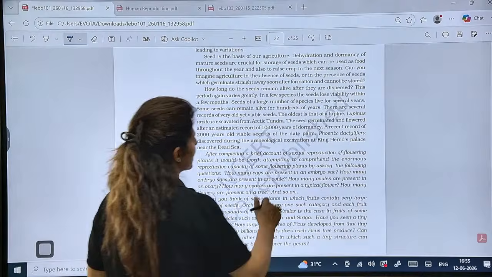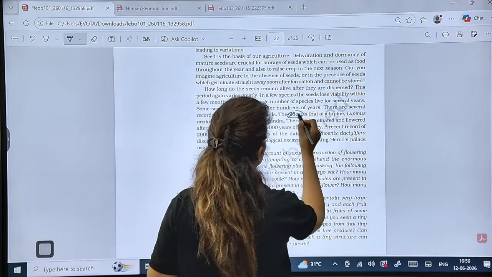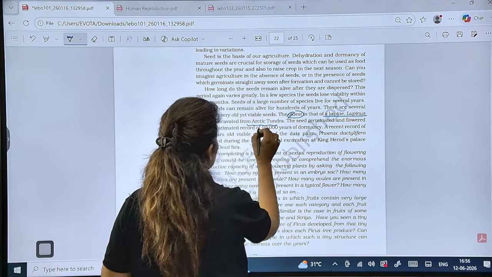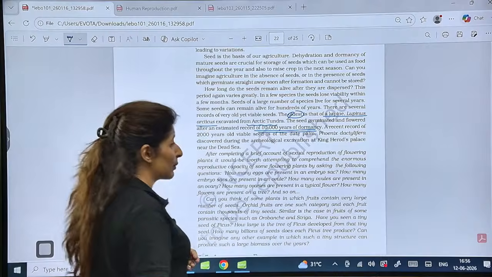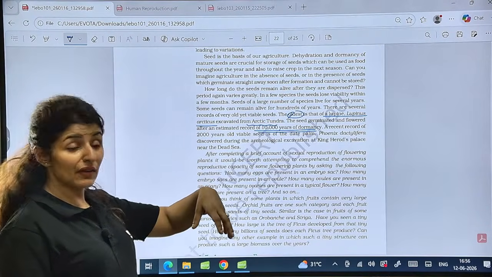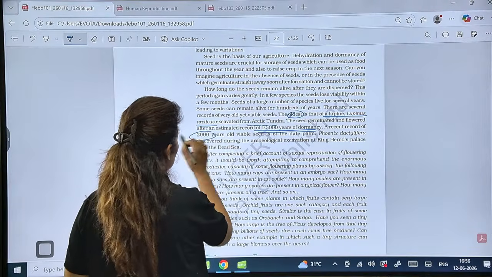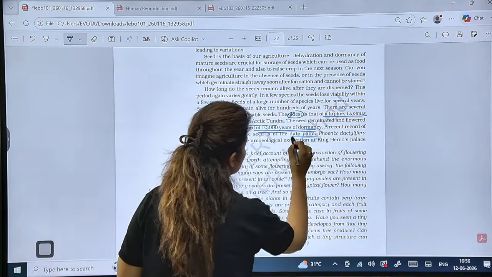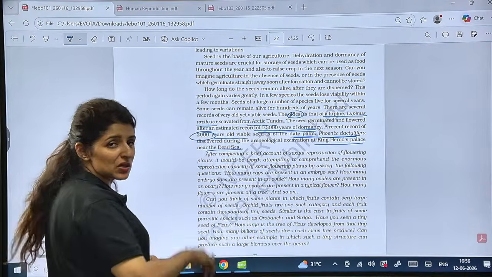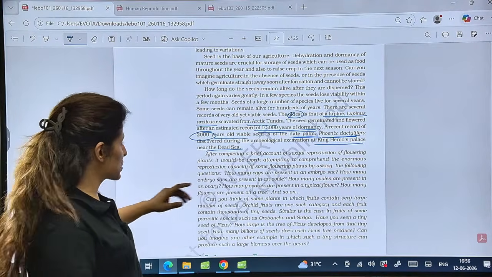Now there are some examples of very extended seed dormancy. See here, the oldest case of lupine or Lupinus articus from Arctic tundra. It showed dormancy of 10,000 years. That means after 10,000 years, when the seed was excavated, it germinated to form a new plant. And then another case of 2,000 years old viable seed of date palm, khajur, Phoenix dactylifera from King Herod's place. Can you get these questions and match the following? Yes, why not? So please be prepared with these type of questions as well.